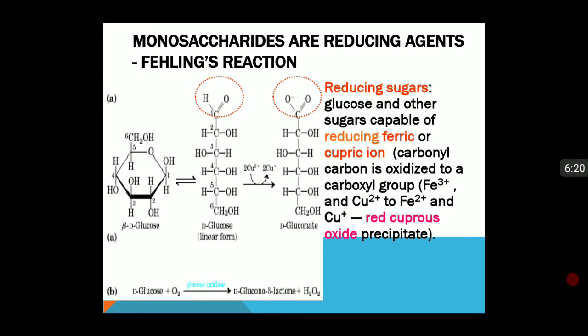So the CHO group can be oxidized to COOH group, and when Fehling's reagent is added, then cupric ions are reduced to cuprous ions. So the carbonyl group has reducing properties, and hence this type of sugar in which the carbonyl group is free is called a reducing sugar.